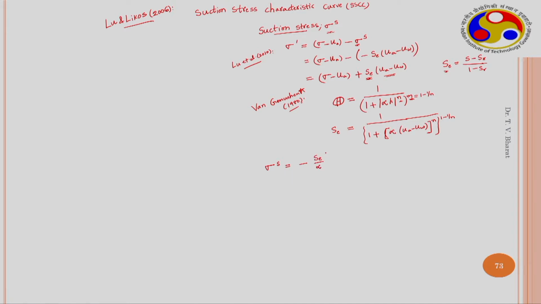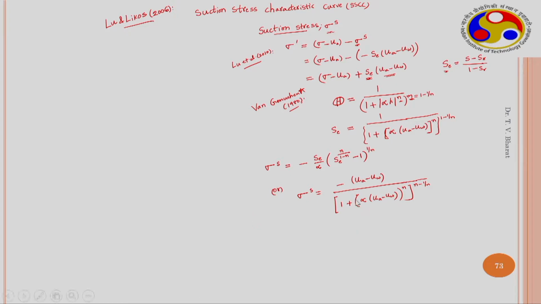This can be written as SC power n by (1 minus n), minus 1, whole power 1 by n, or in terms of UA minus UW, this becomes one plus (...) whole power (n minus 1) by n. So these two expressions were given.